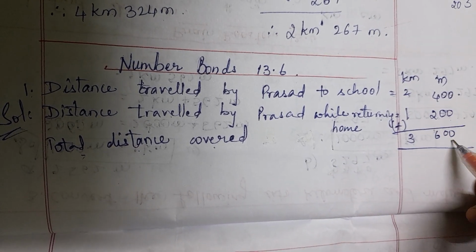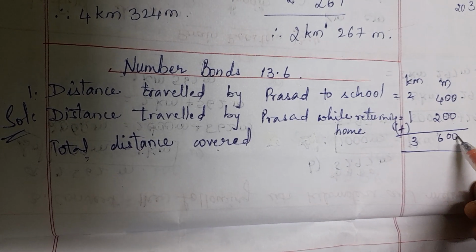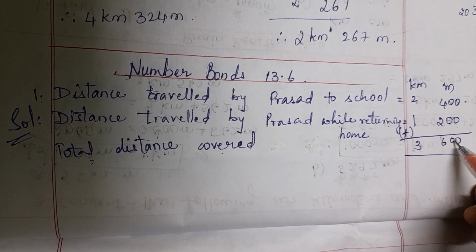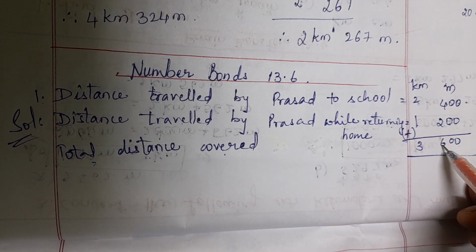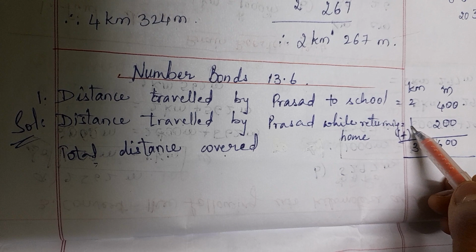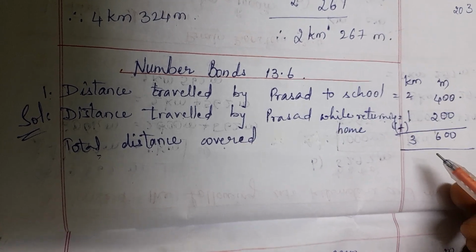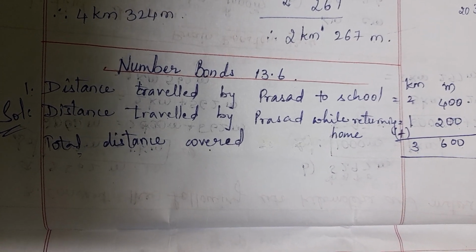So 0 plus 0 is 0. 0 plus 0 is 0. 4 plus 2 is 6. 2 plus 1 is 3. Okay, now we'll see the second one.